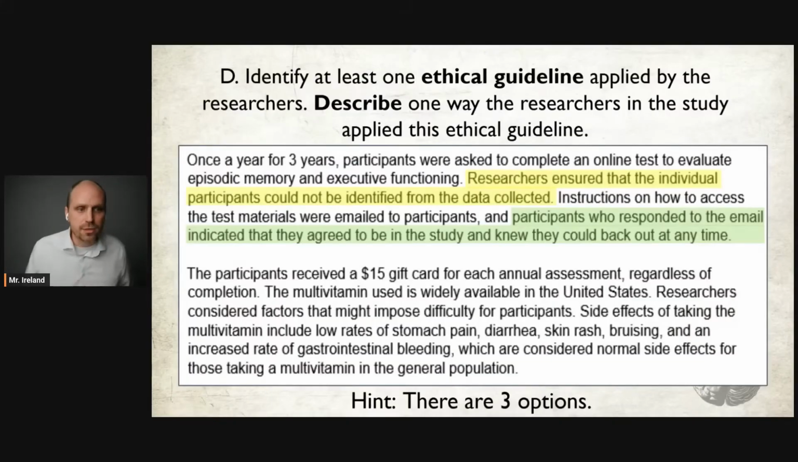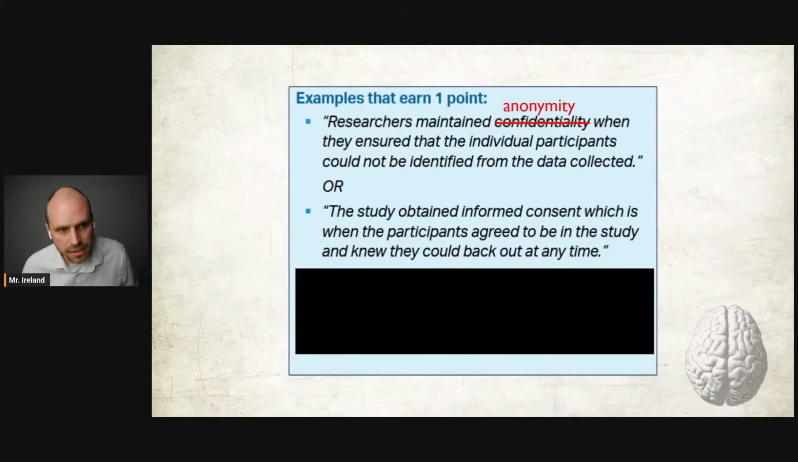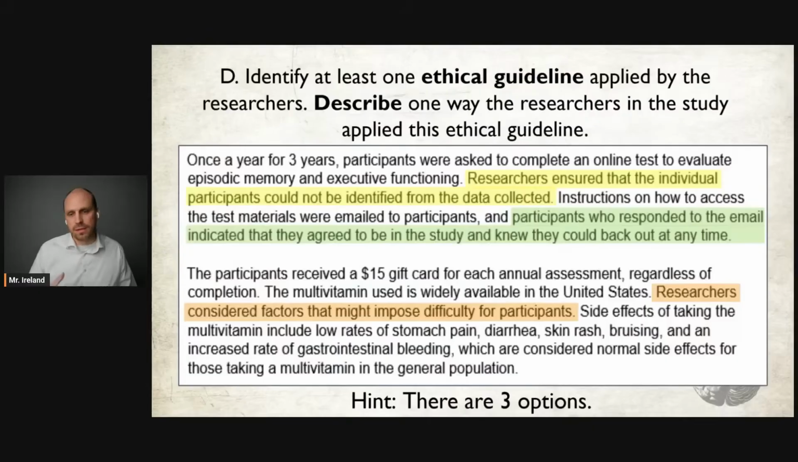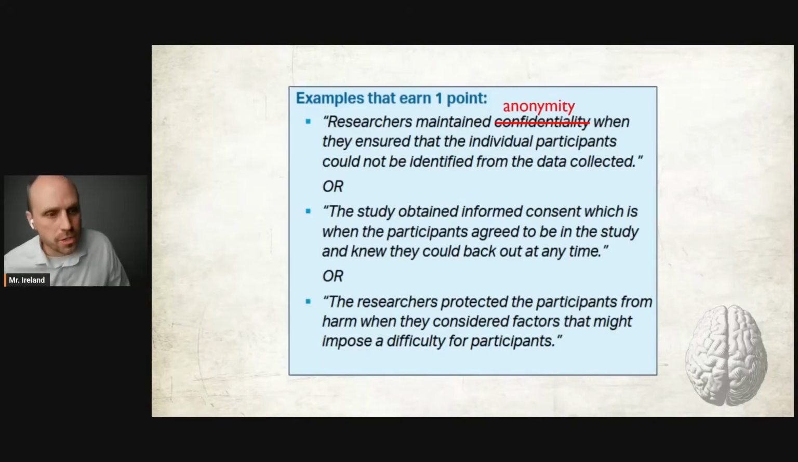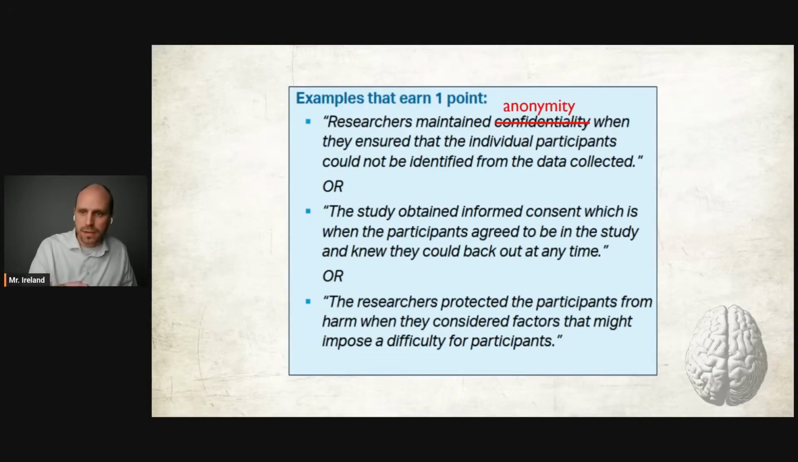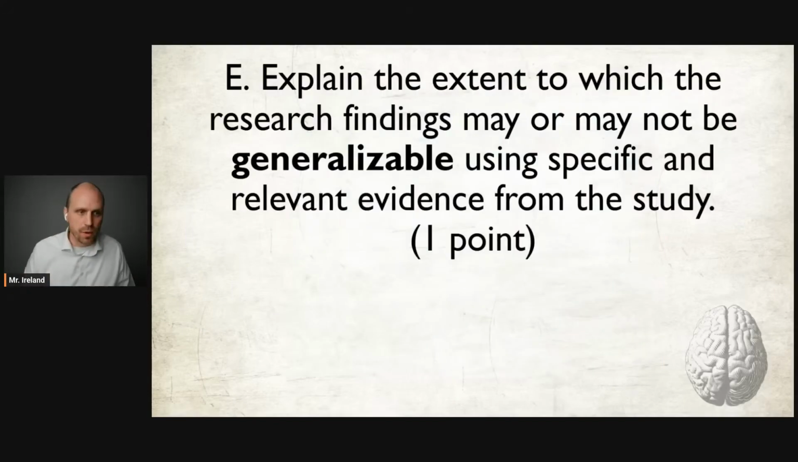And then the second ethical guideline can be found here. And you can say the study obtained informed consent, which is when the participants agreed to be in the study, and then they could back out. And then you could find the last ethical guideline, I think the hardest of the 3 to find right here. Researchers protected participants from harm when they considered factors that might impose difficulty for participants. You don't only have to state what the ethical guideline is, you have to describe how the researchers used it in the study. Be aware of that.